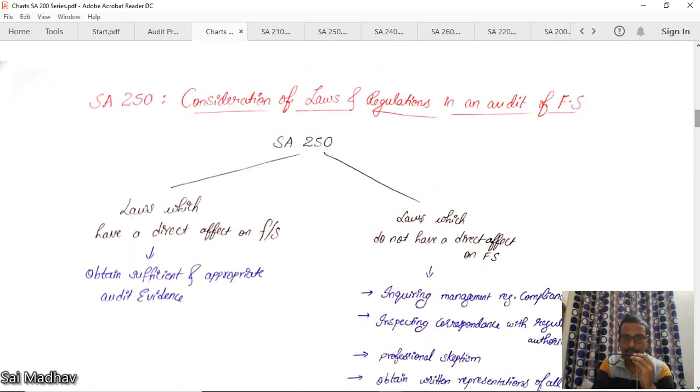This is SA 250, guys. Consideration of laws and regulations in an audit of financial statements. There will be two types: laws which have a direct effect on financial statements, and laws which do not have a direct effect on financial statements. If there is direct effect, you should obtain sufficient and appropriate audit evidence.